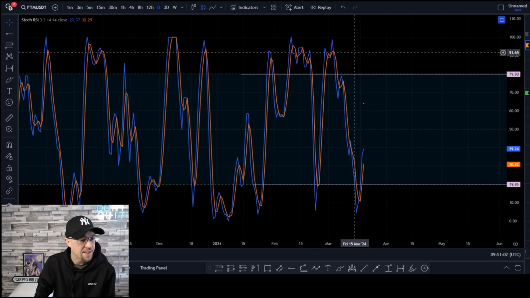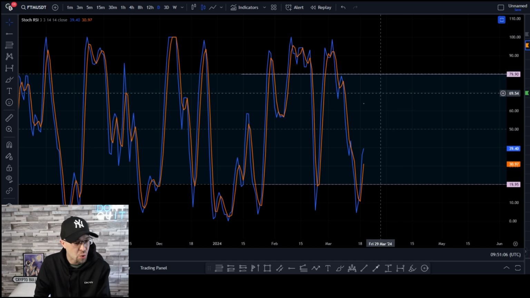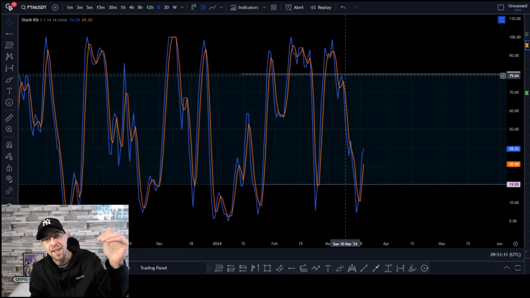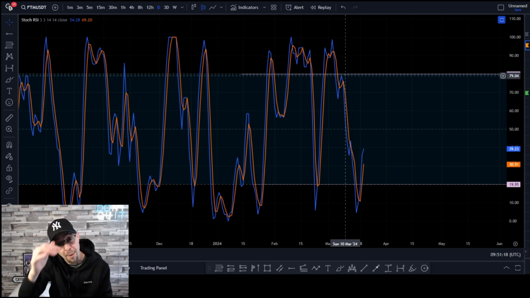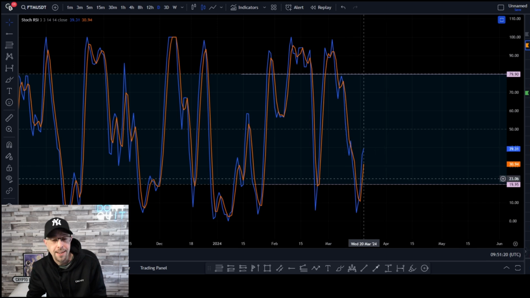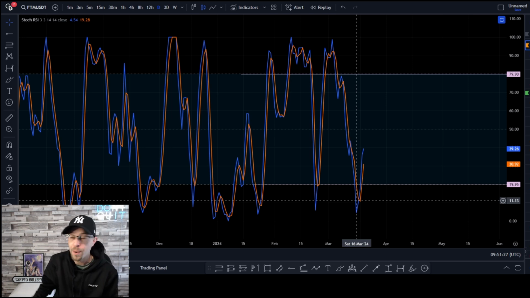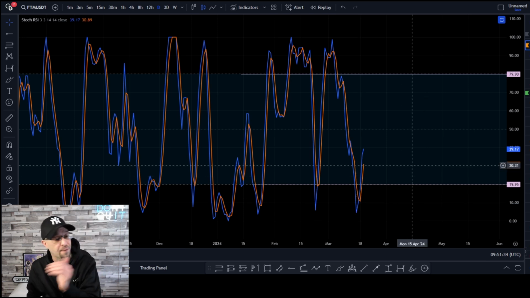And these are the key areas that we need to look at in the stochastic RSI. You've got your 80 level and you've got your 20 level. It's as simple as this, guys. If price action is hovering above the 80, that means that you're in an overbought position. People are buying. The market is getting heated up and we need some form of a pullback. Once you're underneath this 20 level, people have sold, and we're in an oversold level. If you're buying in an oversold level when you're in a bullish trend, then you've got a higher probability of price action being on your side, and then vice versa for a bearish trend.